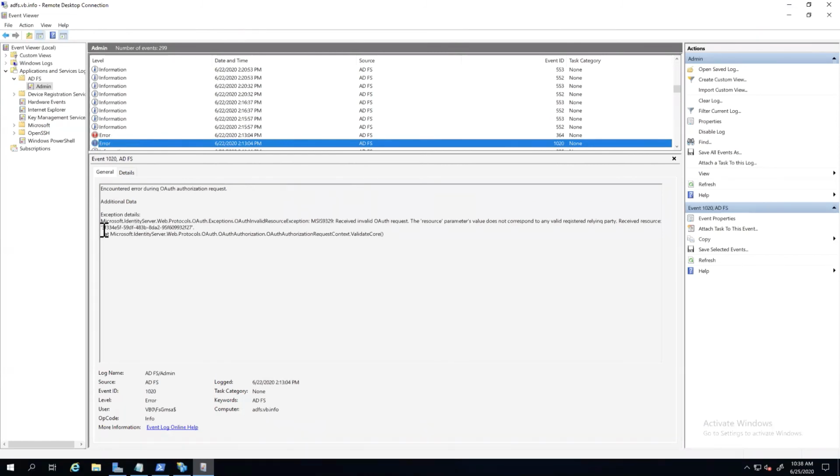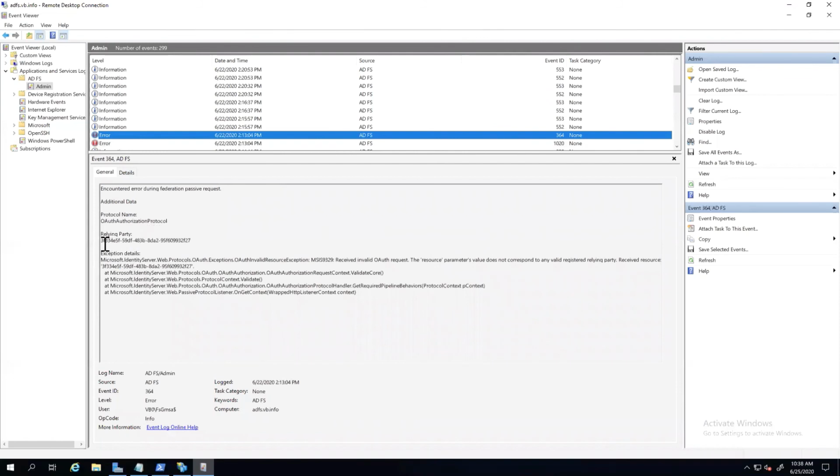Because what this shows us, and this is how I found that I was using the wrong relying party, is that I was passing the wrong string here, right? So you can see what the relying party is, but also what they're passing for that party itself. So it's a good troubleshooting point to show some of the data that's coming back and forth. I used this one a lot until I finally figured out that I had the wrong character in there. So that's a really good log.